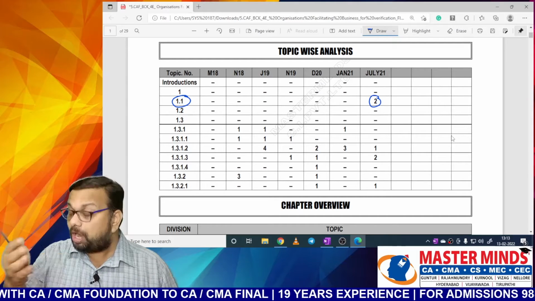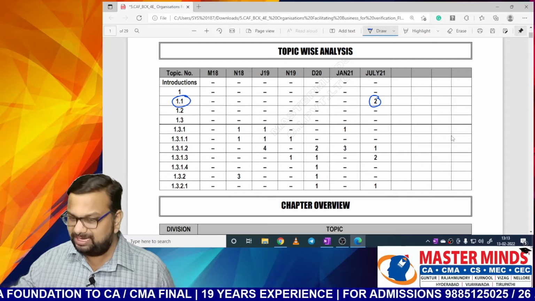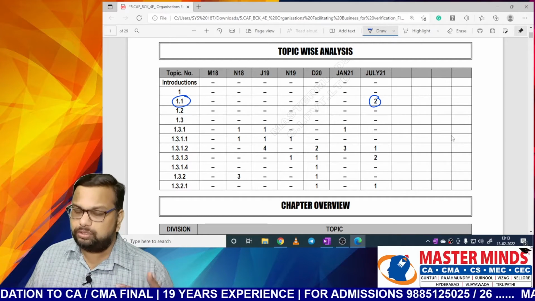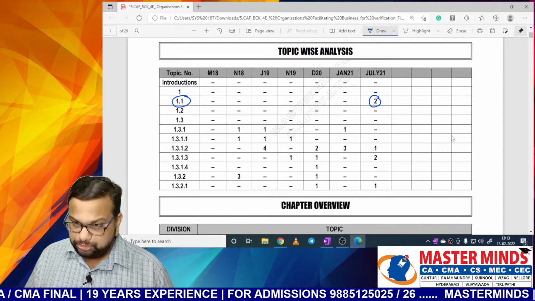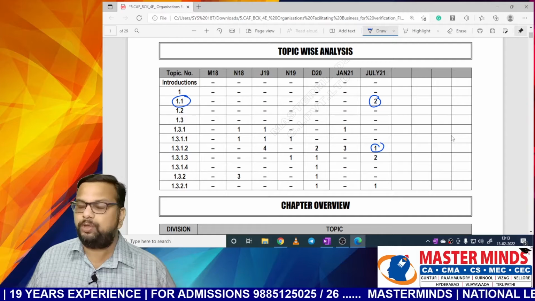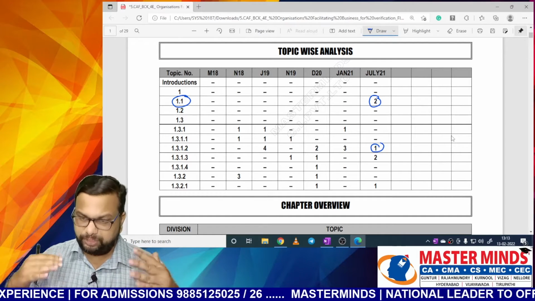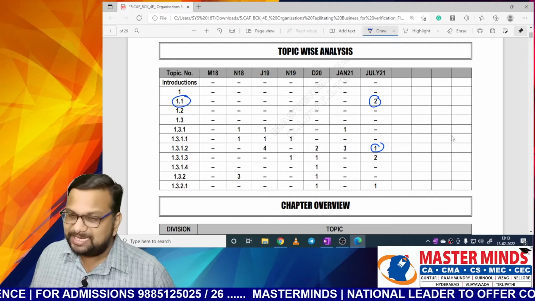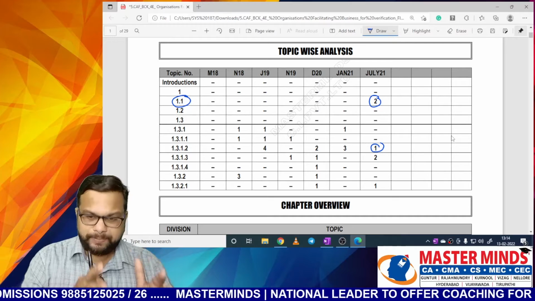And what are those bits that are already covered in our MCQs? These are given at the end of the chapter, which we will also look at today. In the July 21 examination, 1 bit is given for topic 1.3.1.2. In this way, we have divided the entire chapter into different topics and clearly mentioned how many bits are given from each respective topic.